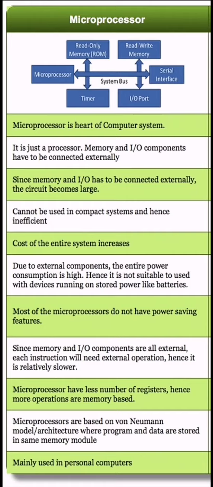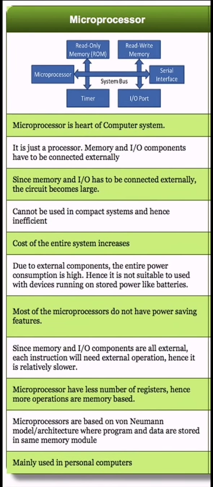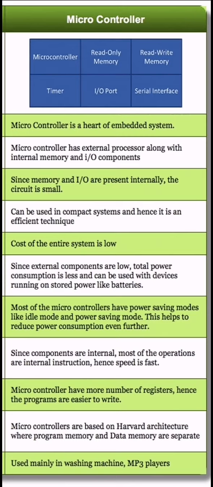The next difference is that microprocessors are based on the von Neumann architecture, where program and data are stored in the same memory. While microcontrollers are based on the Harvard architecture, where program memory and data memory are separate. The next and final difference is that a microprocessor is mainly used in personal computers, while microcontrollers are used in washing machines and MP3 players. So these are the features of microcontrollers which distinguish them from microprocessors.